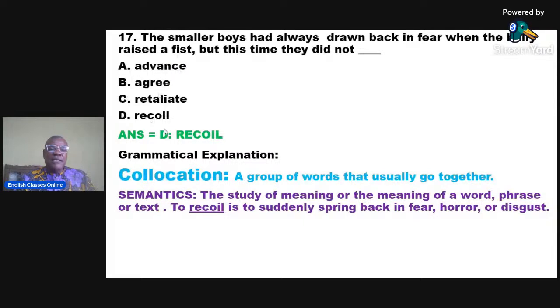So recoil is the appropriate word because when you look at the meaning, to recoil is to suddenly spring back in fear, horror, or disgust. Now, they did not recoil means they didn't go back. This time, they didn't go back. They had always drawn back in the past, but this time they did not draw back. And the correct word for drawing back is recoil, especially drawing back in fear. To recoil is to suddenly spring back in fear, horror, or disgust.